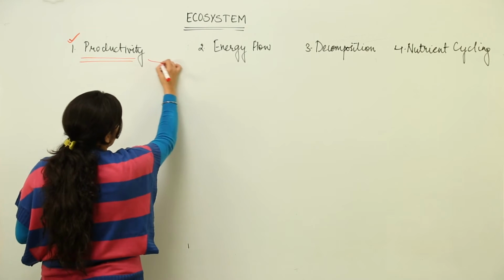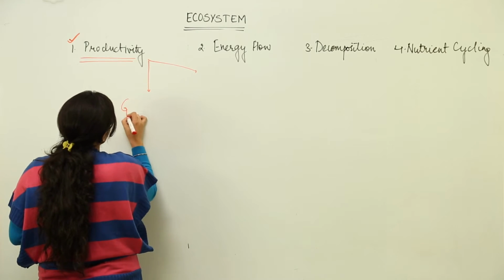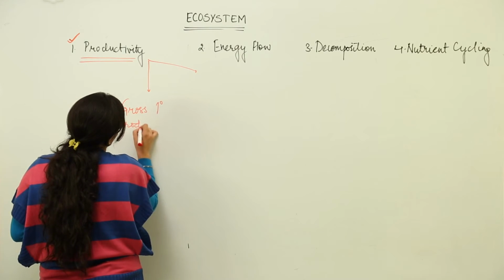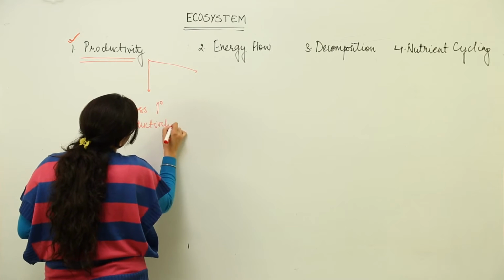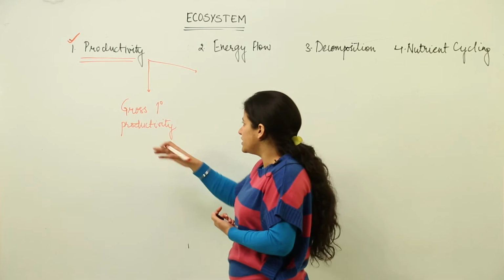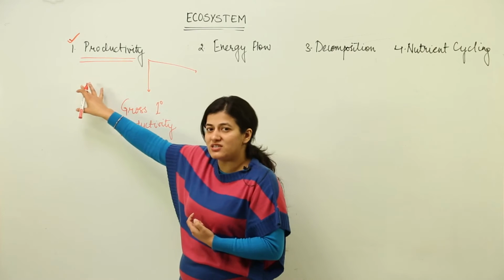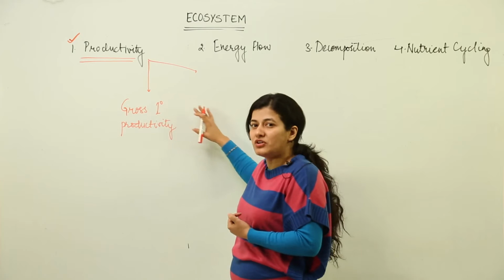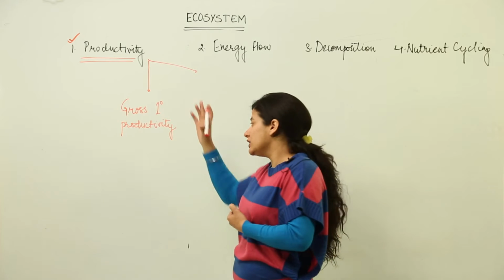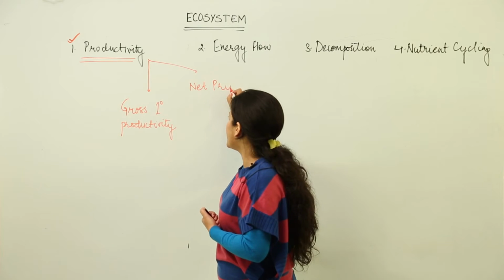We have two types of productivities when we are talking about autotrophs. First one is gross primary productivity. When I use the term gross, it means include everything, not just a particular portion, everything is included. The primary productivity, why I am saying, because the producers happen to fall under primary producers, primary production. That means first hand production from the inorganic material, conversion into the organic material. And the other one is net primary productivity.